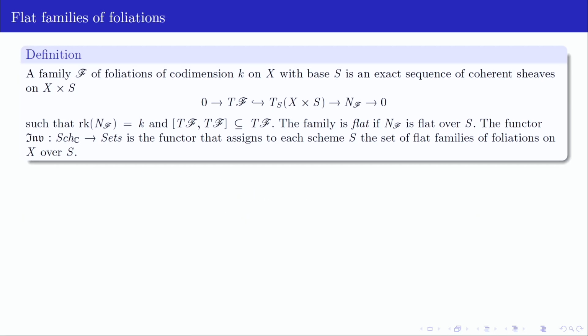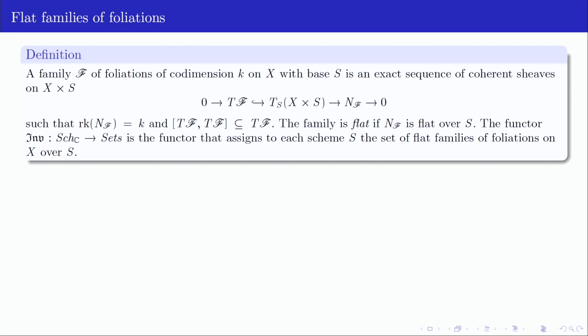And now let us be more specific about what these spaces are. We defined what a foliation is, and we will define these spaces in terms of the deformation functors they represent, right? So a family of foliations over some base S will be just the relative version of what I said a foliation was.